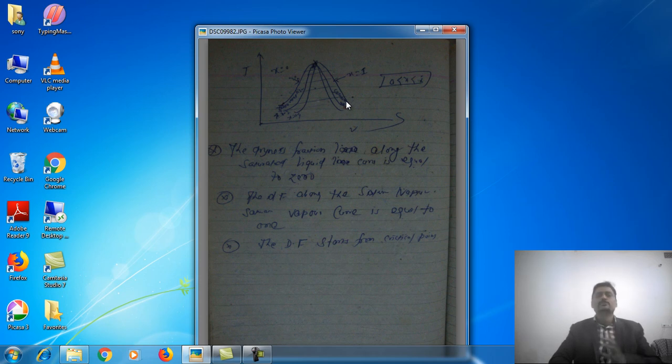The next important observation is that there are two parts of the curve, the left portion and the right portion.